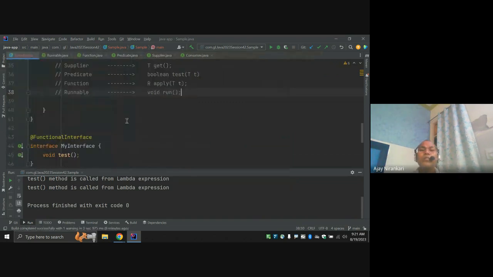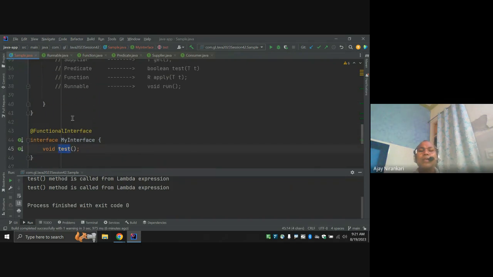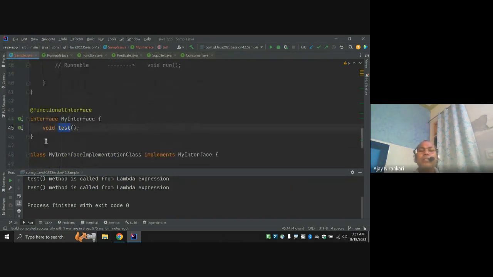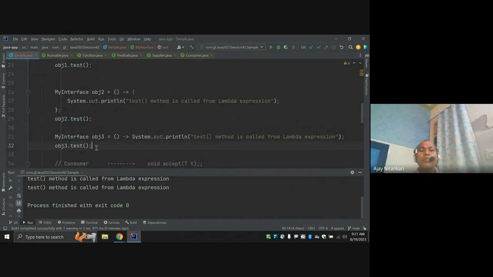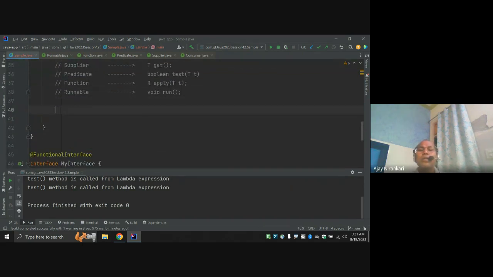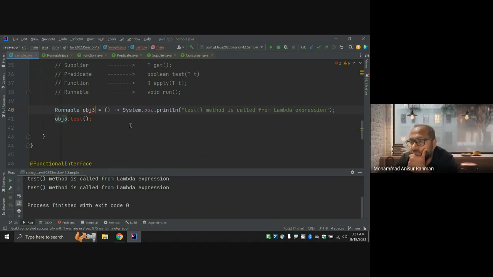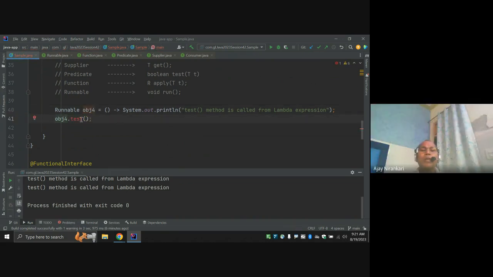Why am I going to write my own interface? My interface has a single abstract method, test. But instead of this, I can run the same code using the Java inbuilt library. Why not use that interface itself? It has a run method.